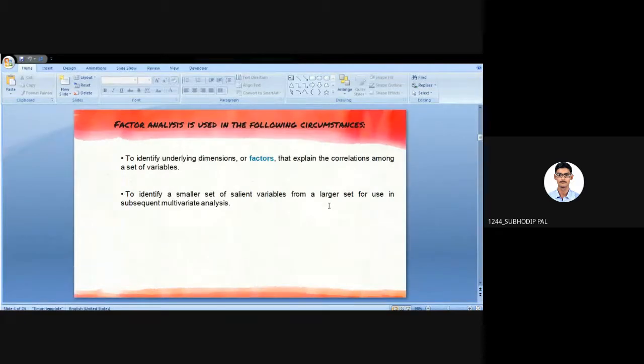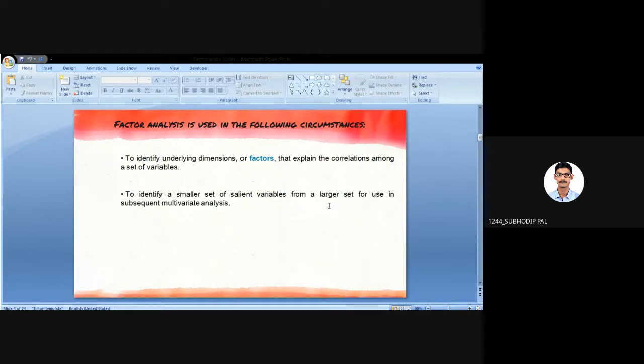Next, factor analysis is used in what circumstances? First, to identify the underlying dimensions or factors that explain the correlation among a set of variables, which I have already told you. The 70% objective is explained by the 3 variables. So the first point is actually explaining the one that I was talking about. Next is to identify a smaller set of salient variables from a large set for use in subsequent multivariate analysis.